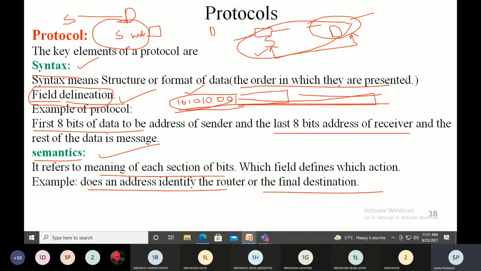And maybe there is another LAN over here, and this router will communicate to the router in that particular LAN, and from there maybe it goes to another hub, and then finally it reaches the destination. So there will be many hops that it will take. The message does not directly go from the source to the destination. So I'm saying that the last 8 bits are the destination address, but it needs to know whether it is the final destination address or the router's address. That clarity needs to be there, and that is what will be defined in the semantic protocol.